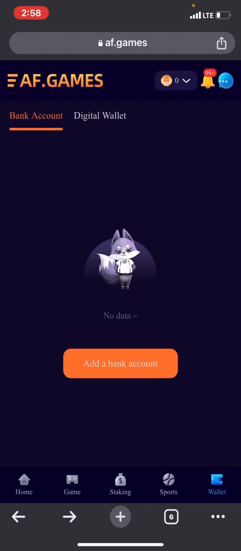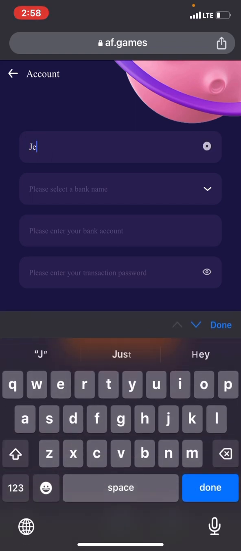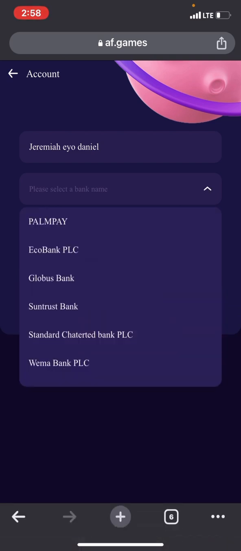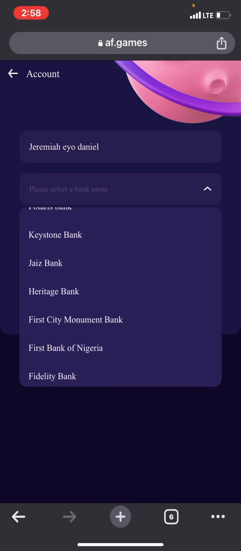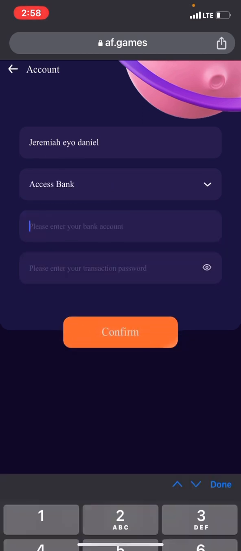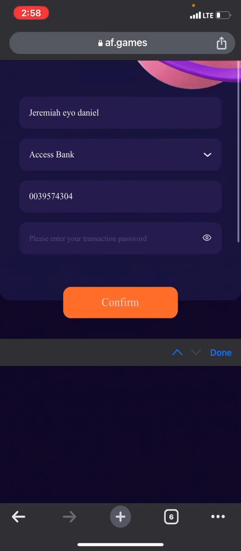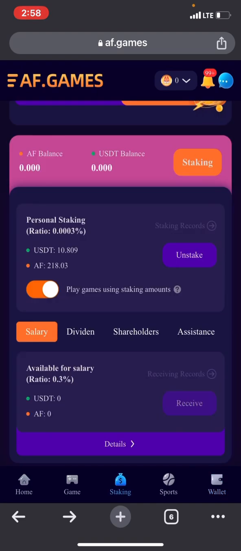So go to wallet, add bank. She's using Nigeria, but let's say Jeremiah Ayo Daniel, right? And then bank, Access Bank, Wema Bank. Choose the bank that you want to choose. So I'm using Access, so I'll choose Access, 00393957434, right? I choose my password, again transaction password, and I confirm. It will save. Do you understand? So that is how to actually add your bank details.